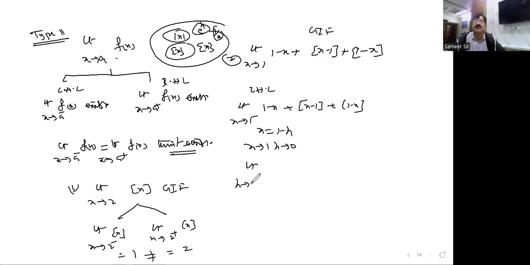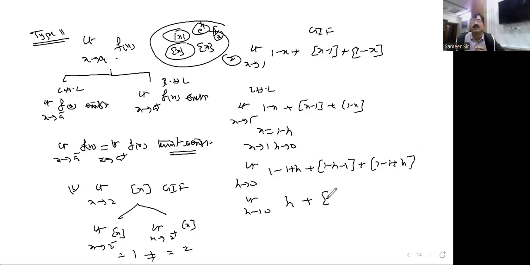Limit h tends to 0. What happened here? Wherever x is there, I am substituting 1 minus h. In the box also, 1 minus h minus 1. Here, 1 minus 1 plus h we will get. See, I am not applying the limit here. After evaluating the step function, if anything is left over in terms of h, then only I'll apply.